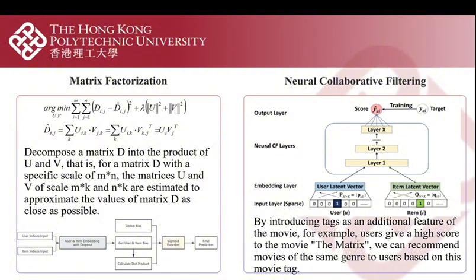Next is the neural collaborative filtering model. Traditional collaborative filtering methods cannot capture the nonlinear relationship between the user and the movie. Therefore, on top of calculating the dot product of the embedding vectors, a neural network is used to introduce the multilayer perceptron to learn the nonlinear relationship between the user and the movie.